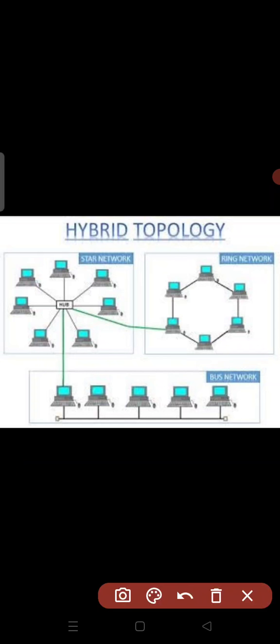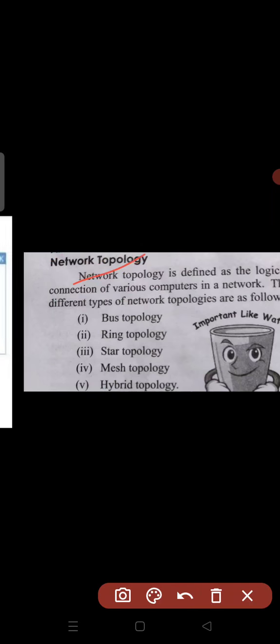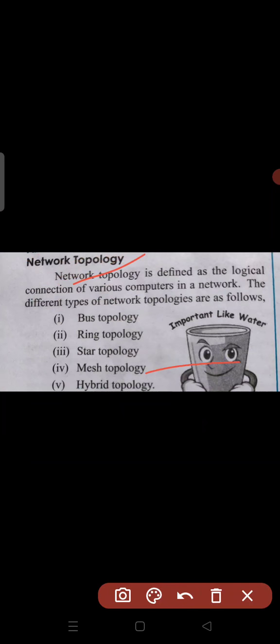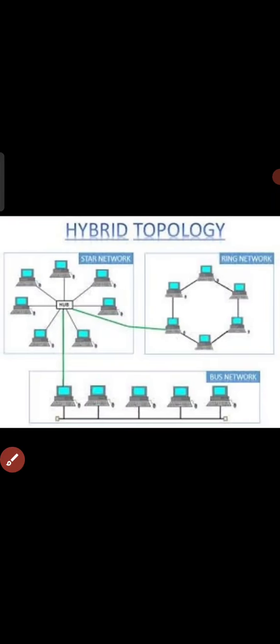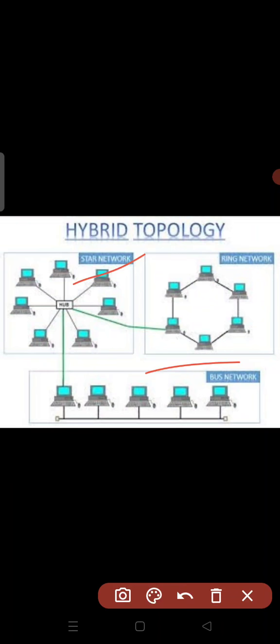So you can observe here in the figure, the first is a star network. This is a star network, this is a ring network, and this is a bus network. These three networks are interconnected with the cables which I am marking.